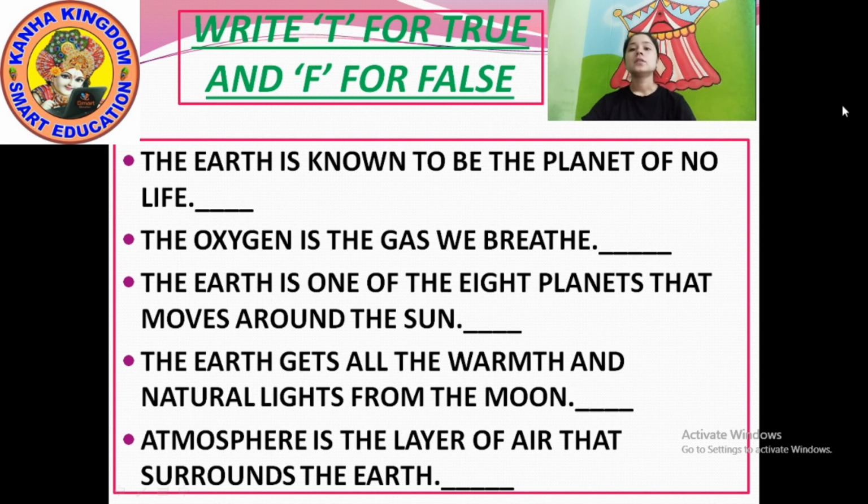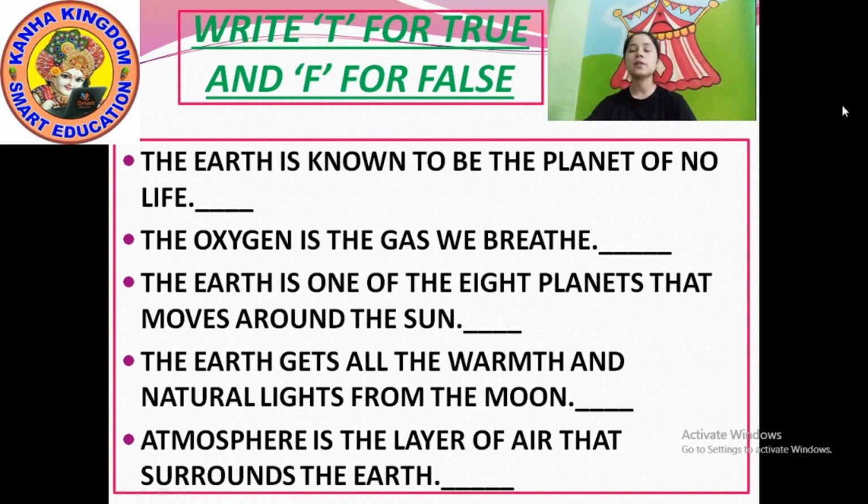Okay, the earth gets all the warmth and natural light from the moon. Is this true or false? The earth gets all the warmth and natural light from the moon.